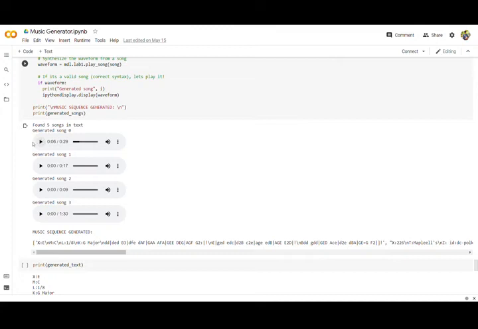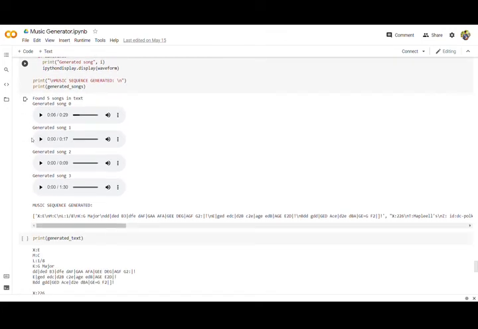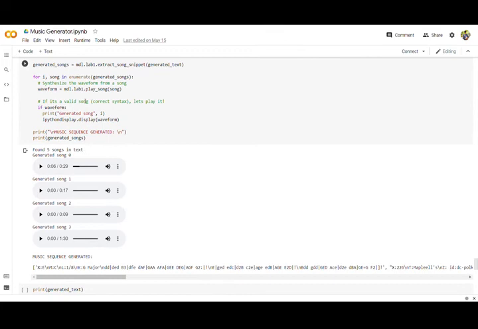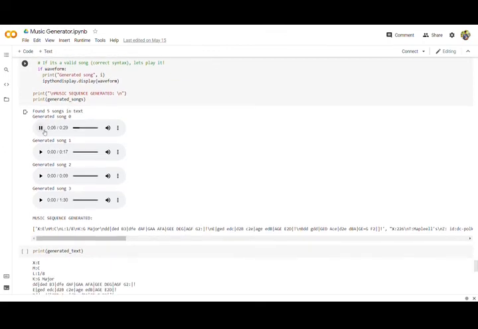So as we can see, great music has been generated. After our training, the final output which is generated consists of 5 songs in text, and we have simultaneously converted it into MP3 format using our library MDL, that is Major Project Deep Learning library, dot lab1 dot play song function we have created in that, and we'll listen to some of the outputs.